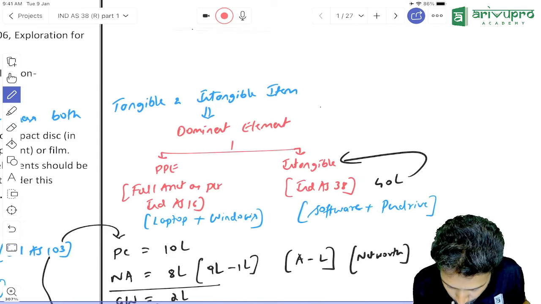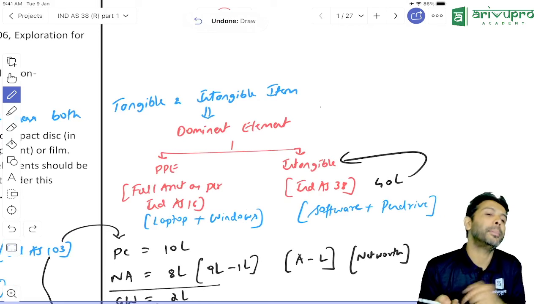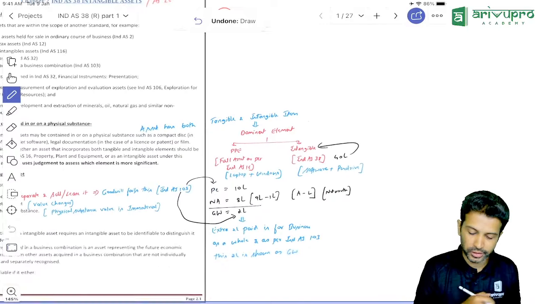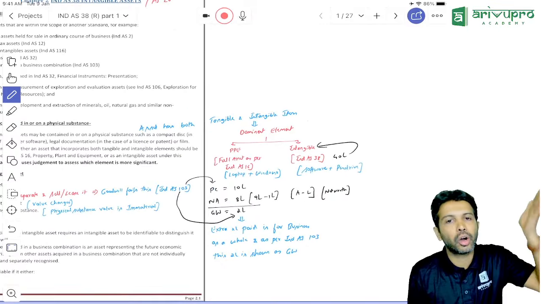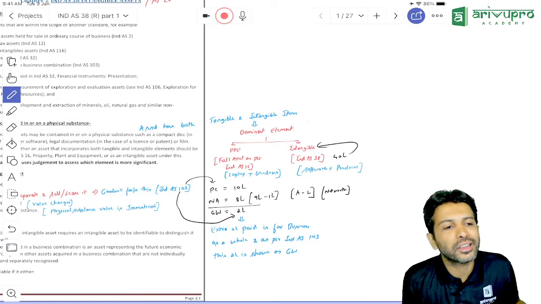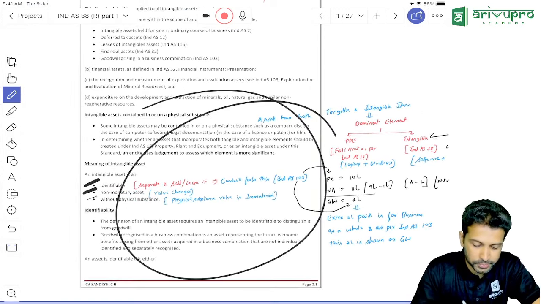So in this laptop plus Windows software example, the dominant element is PPE. That means the whole component will be recorded under IND AS 16. You don't have to split. You check the dominant element, and accordingly the entire component will be recorded either as PPE or as an intangible asset. Any doubt in these two sections we have covered so far?